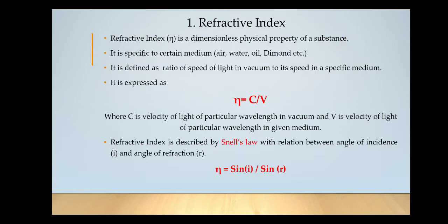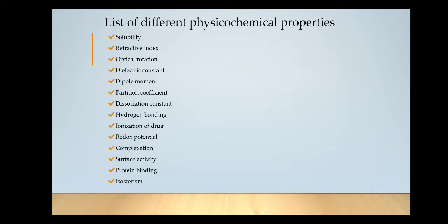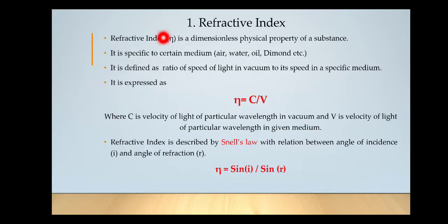That means refractive index will not have any units or dimensions. It is specific, as you know, to a certain medium, like for example air, water, oil, diamond. So all these are mediums, and the refractive index of the substance will change as the medium changes.